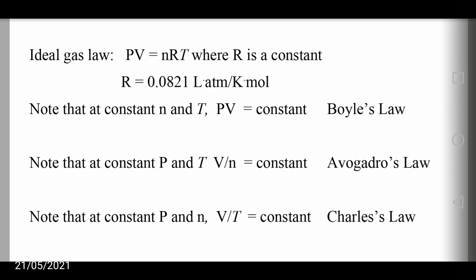Note that at constant moles and temperature, the product of pressure and volume is constant, which is Boyle's law. The second point is that at constant pressure and temperature, the ratio of volume to moles is constant, which is the Avogadro law. And the third point is that at constant pressure and number of moles, the ratio of volume to temperature is constant, which shows the Charles law.